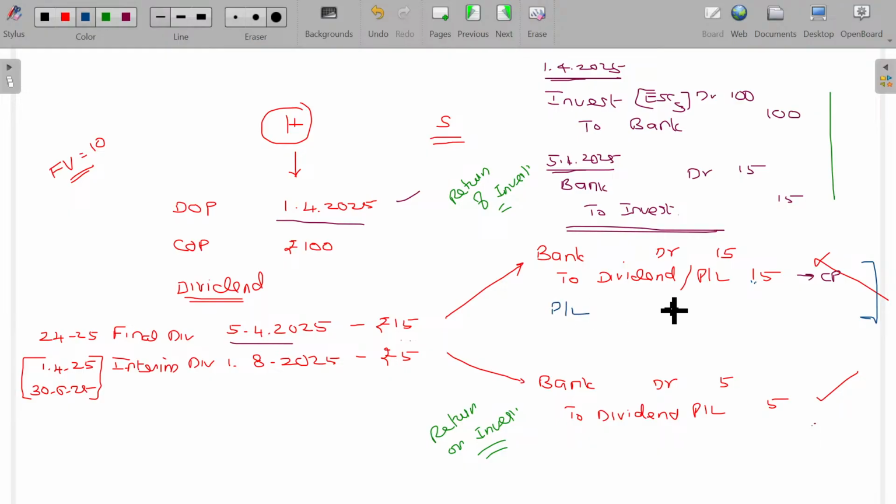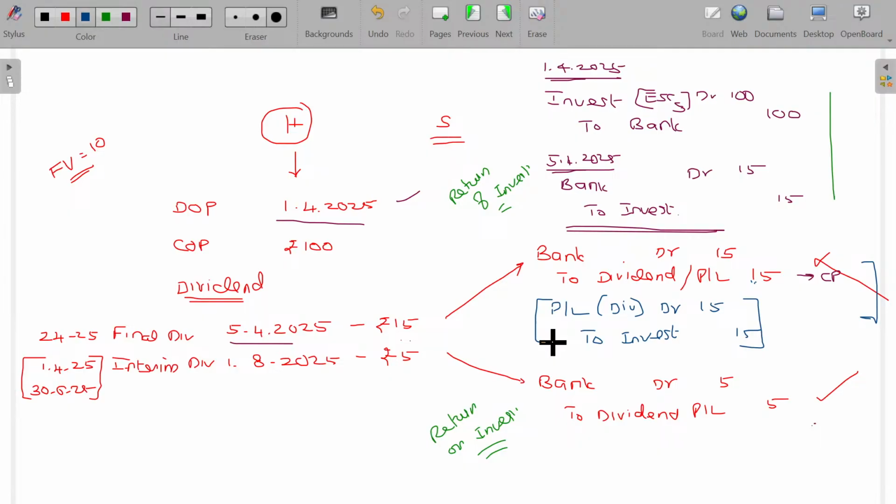Otherwise, the P&L account should be debited, and you have to credit only investment, so I am crediting that investment now. The value being 15. This is the rectification entry you have to pass for what? If the dividend is distributed out of pre-acquisition profit. If the dividend is distributed out of post-acquisition profit, naturally that will be transferable directly to your P&L account. There is no harm.